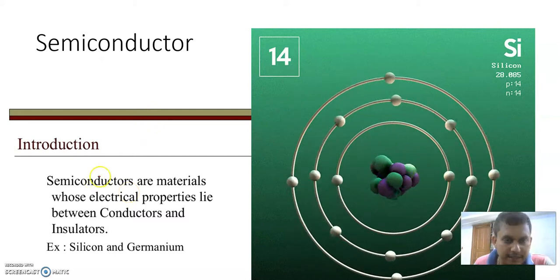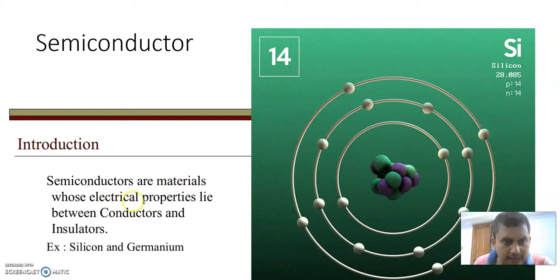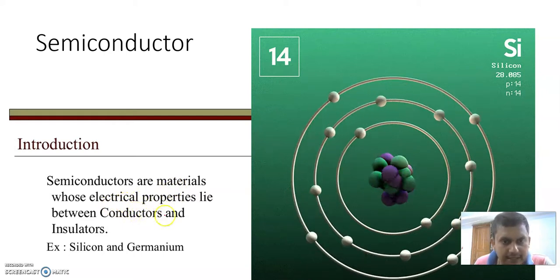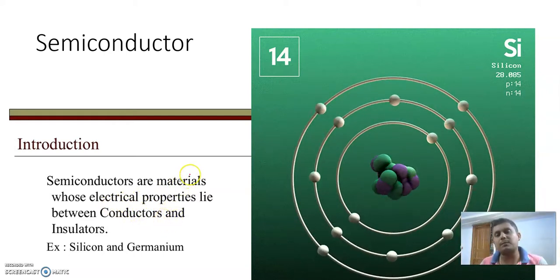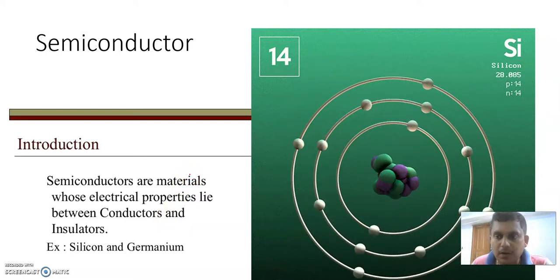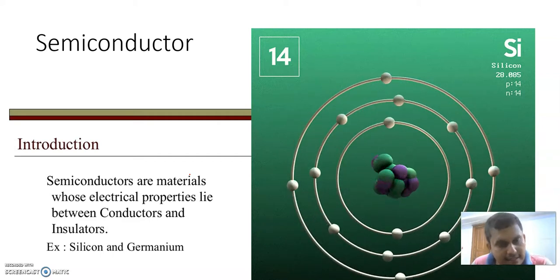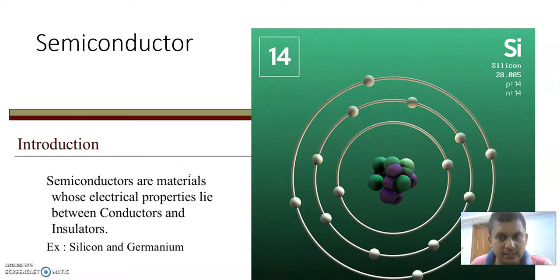Now, semiconductor. Semiconductors are the materials whose electrical properties lie between the conductor and the insulator. This means in a semiconductor, the number of free electrons is less than in a conductor but greater than in an insulator.